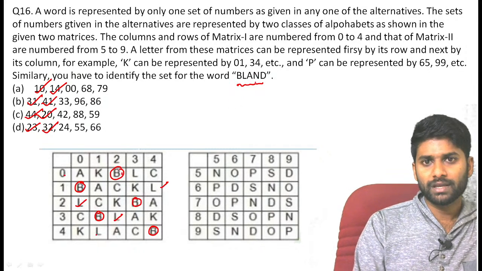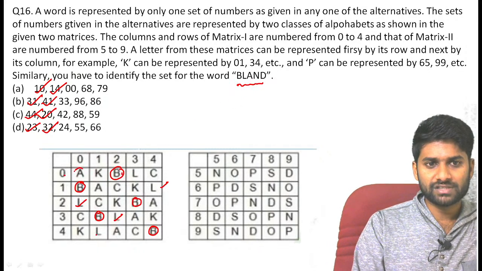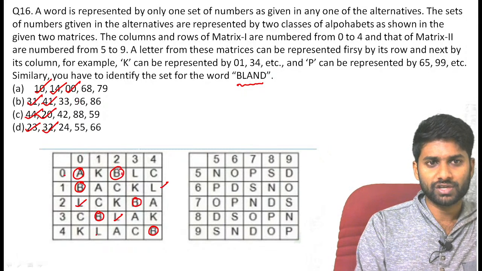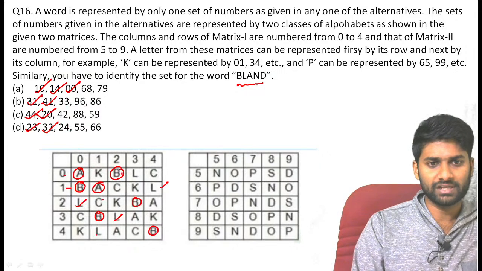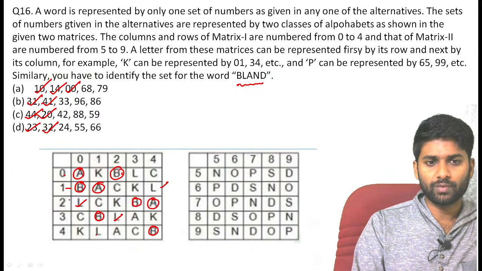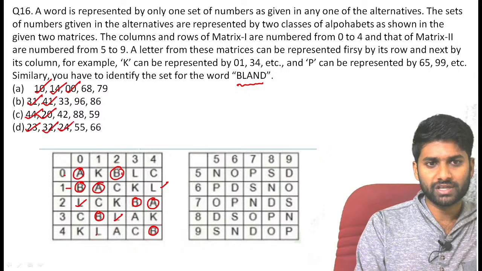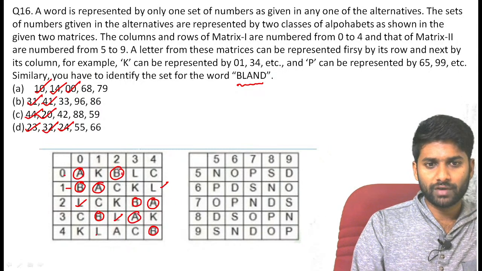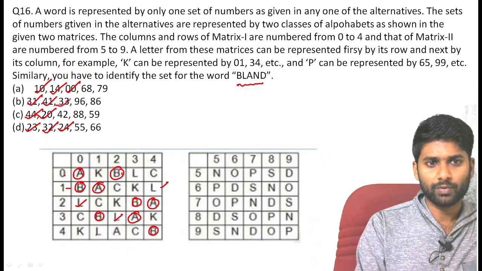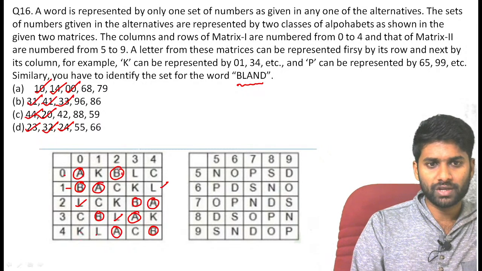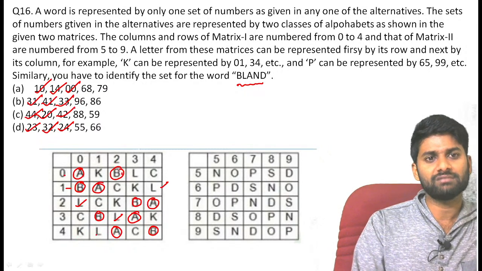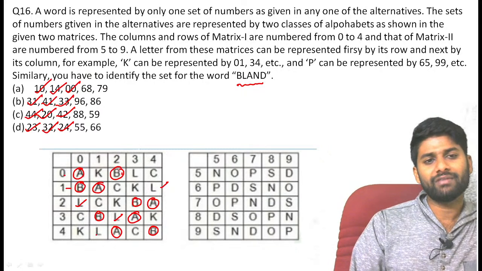Next, you can pick A. The first A value is 00. Yes, absolutely true. Go through the next A: 11. There is no 11. If you go through one more A, it is represented as 24. Yes, we have 24. One more A has option 33. Go through one more A, represented as 42. Yes, still we don't have any elimination.